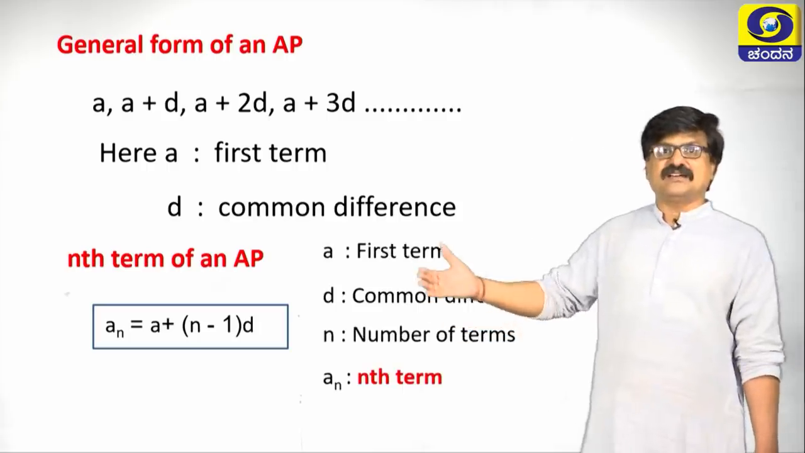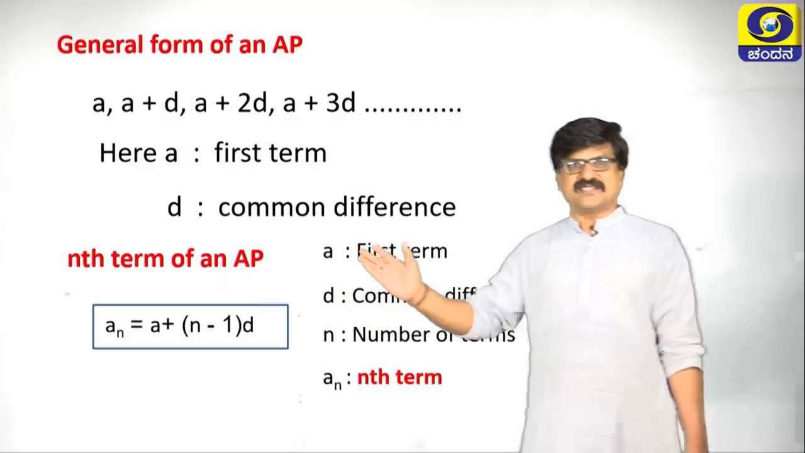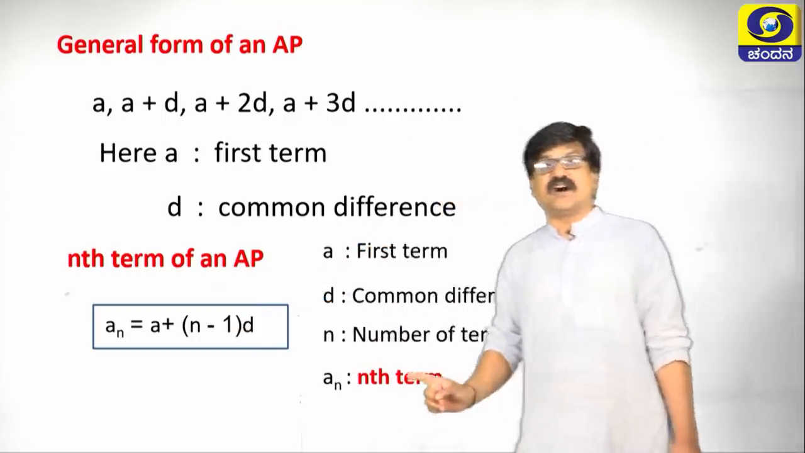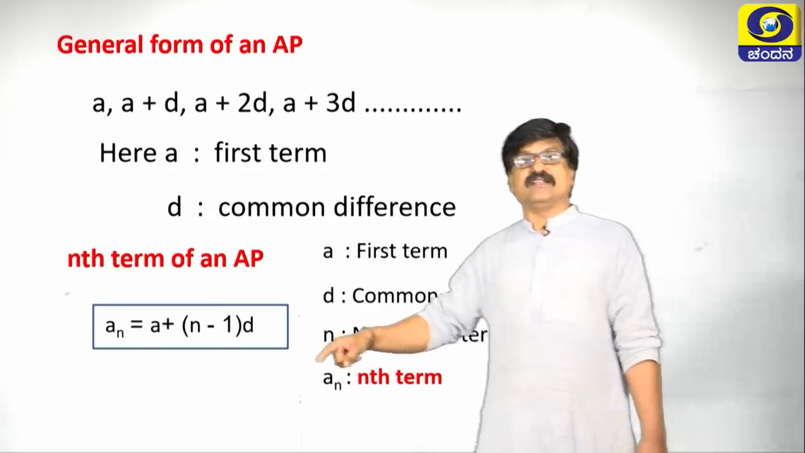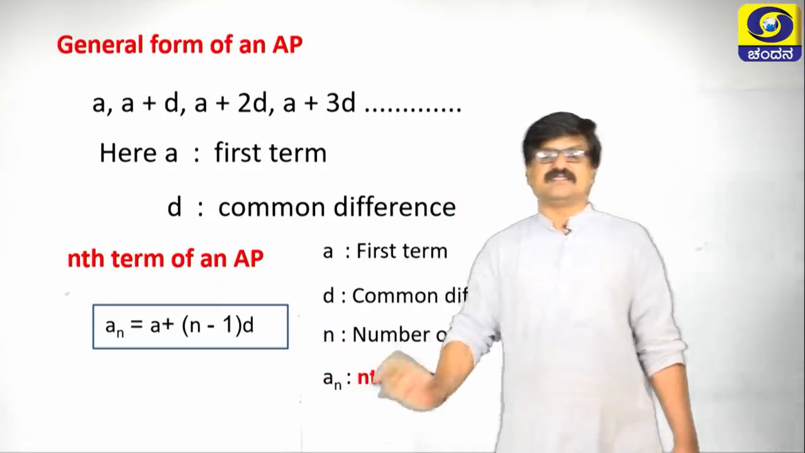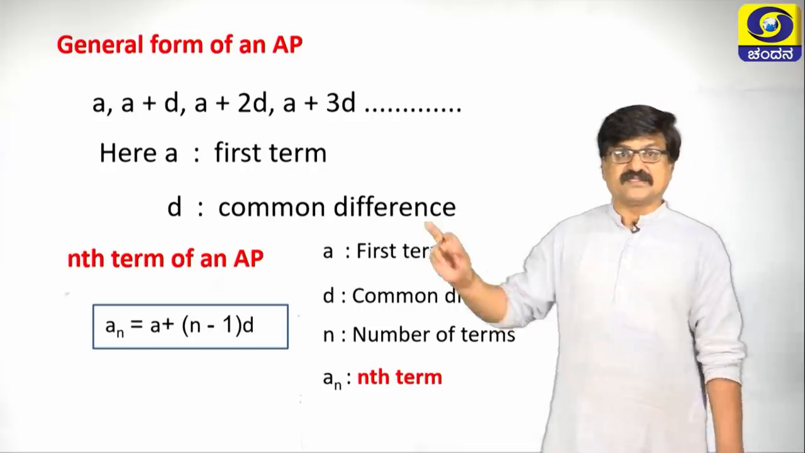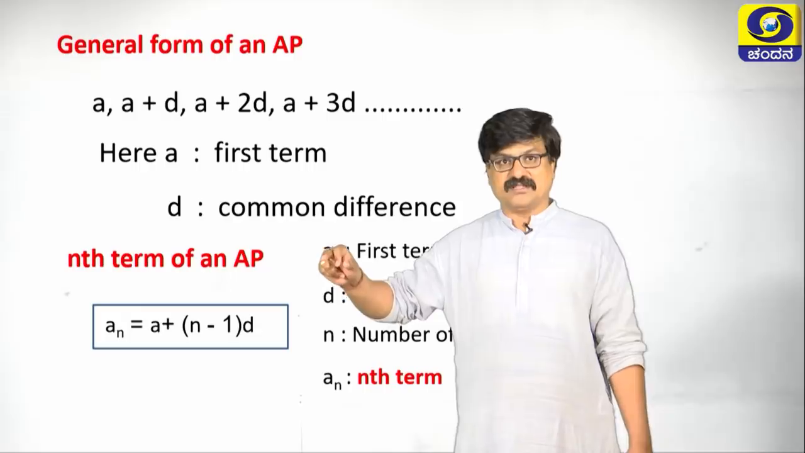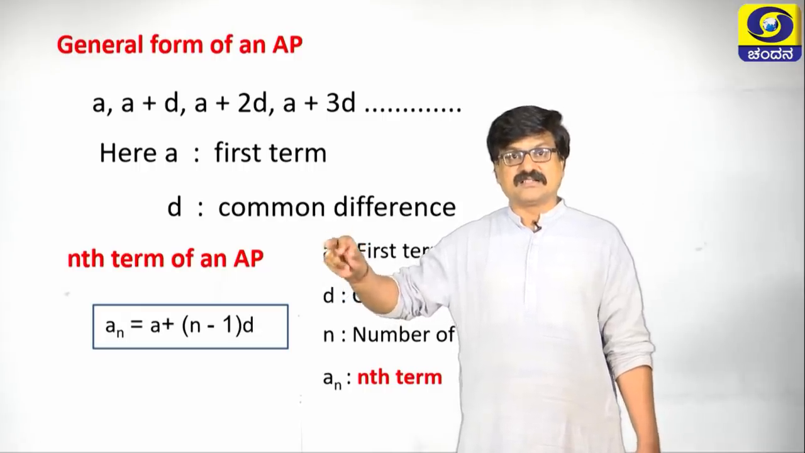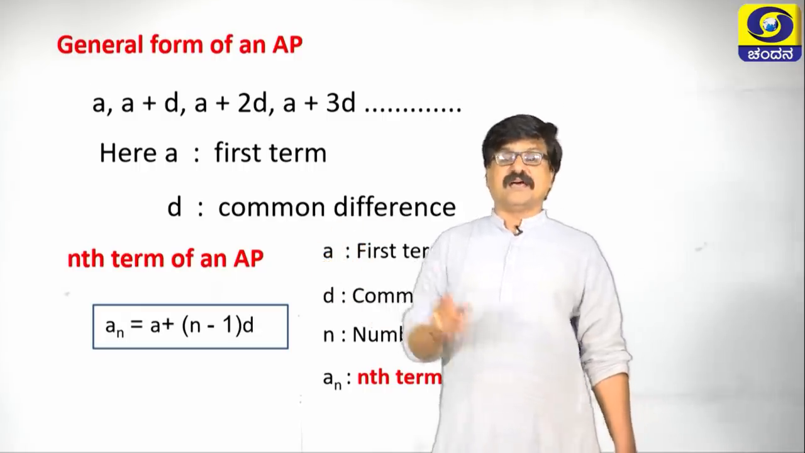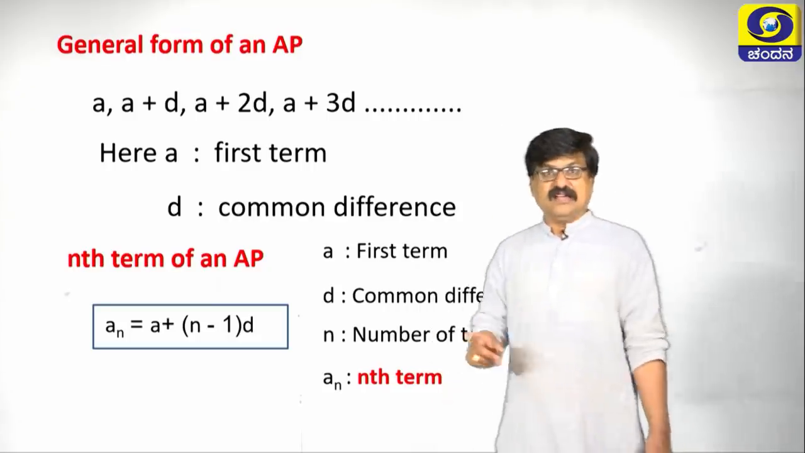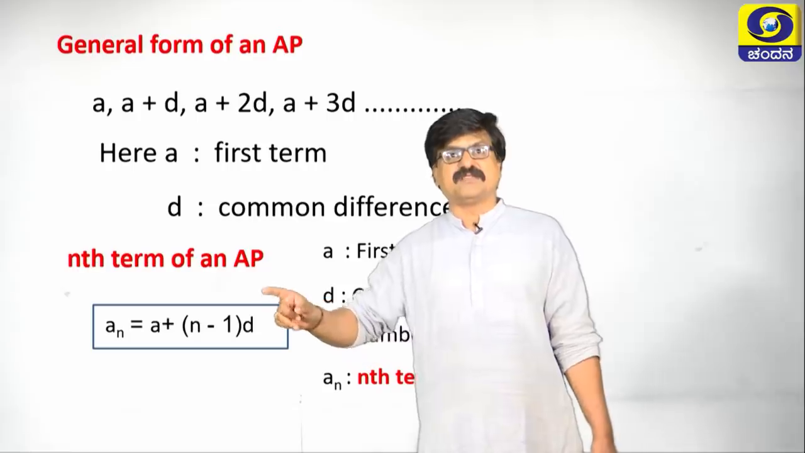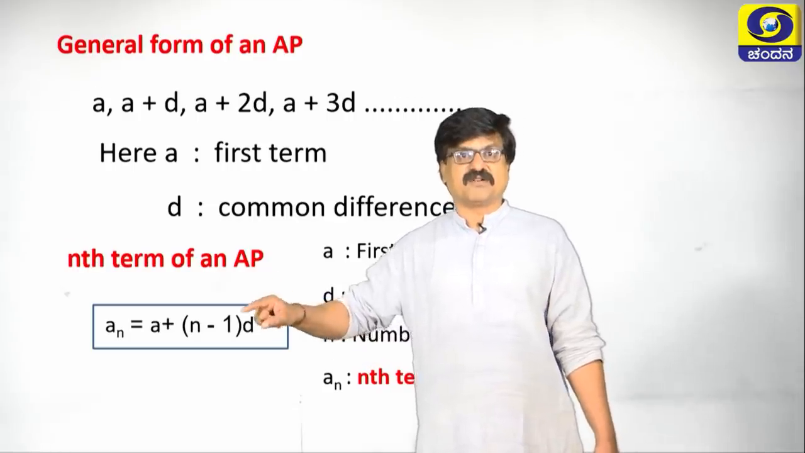So, here again A is the first term, D is the common difference, n stands for the number of terms and an is the nth term. This is called the nth term of an AP or the general term of an AP. In an examination, if they ask to write the general term or nth term of an AP, we must write this formula only.